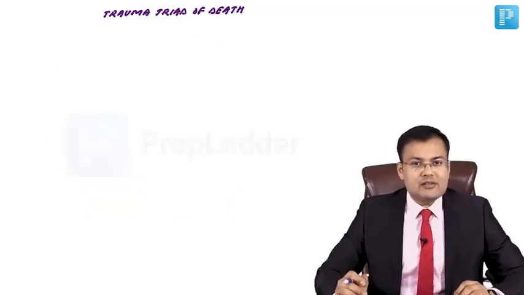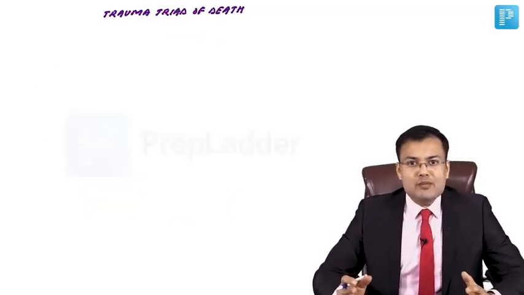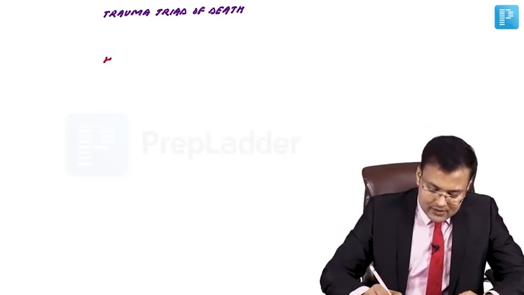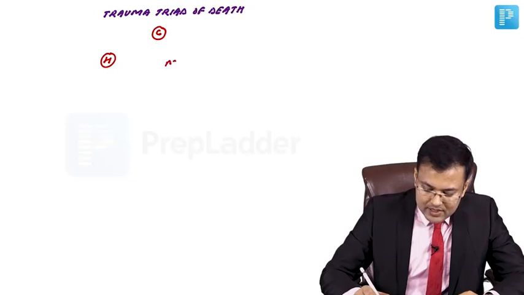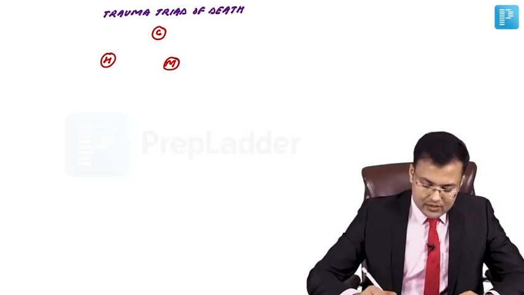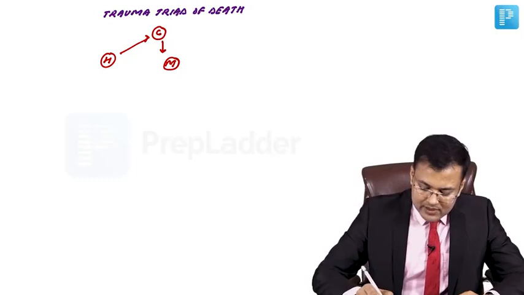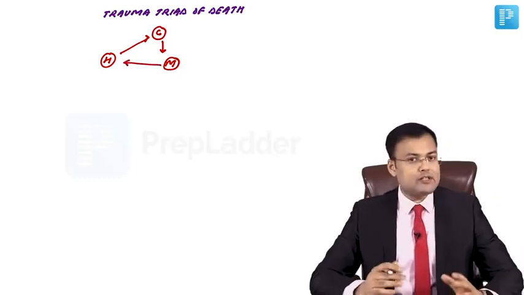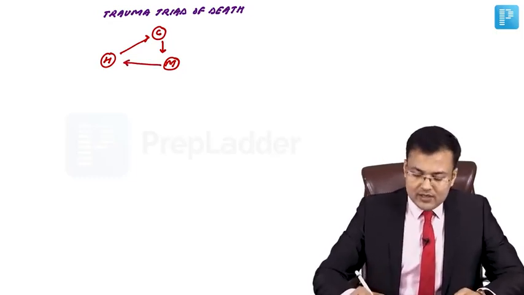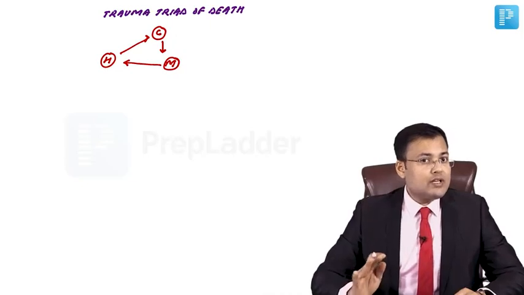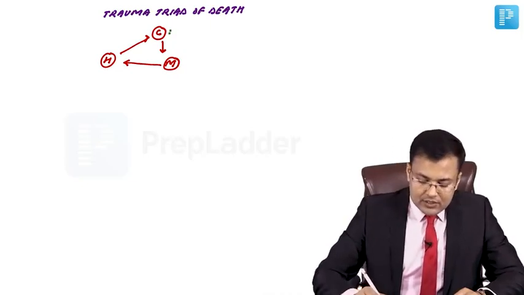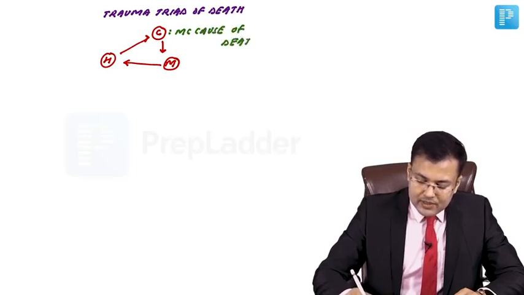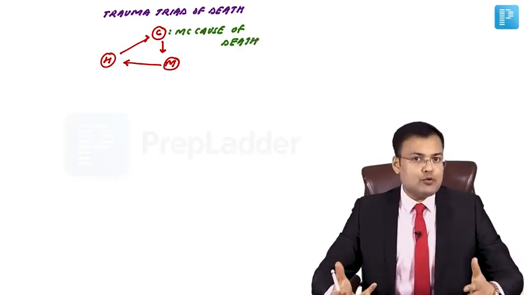There is trauma triad of death. What are the components of trauma triad of death? First is hypothermia, second is coagulopathy, and third is metabolic acidosis. Okay, so it's hypothermia, coagulopathy, metabolic acidosis. It's a vicious cycle. Out of these three, which one is most commonly responsible for death, or which one is most common cause of death? Yes, that is coagulopathy.